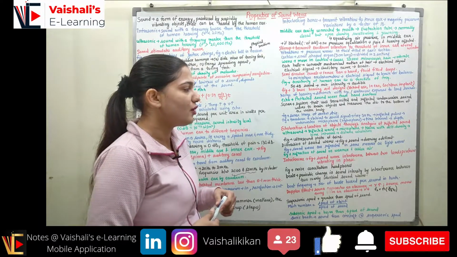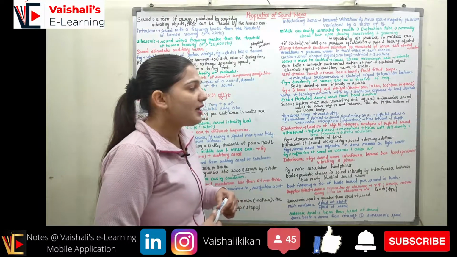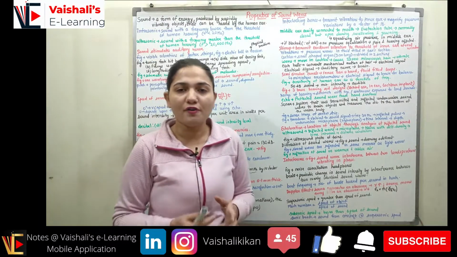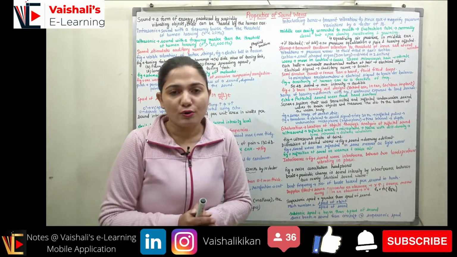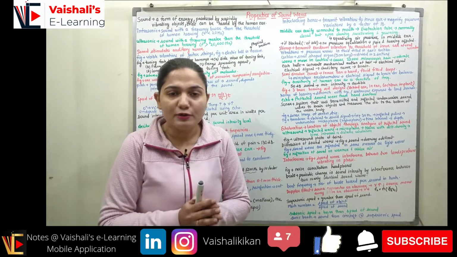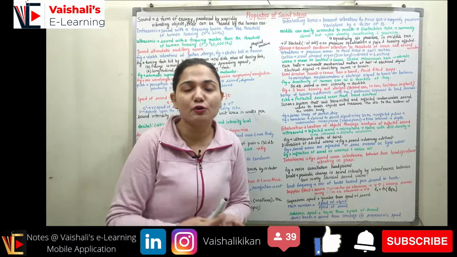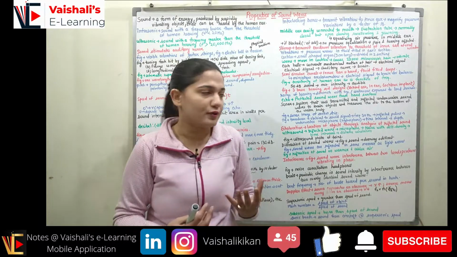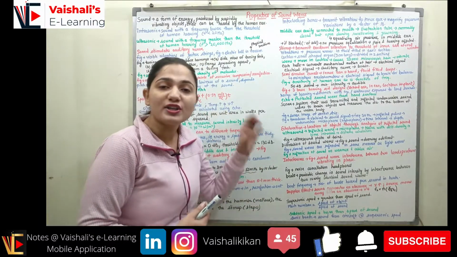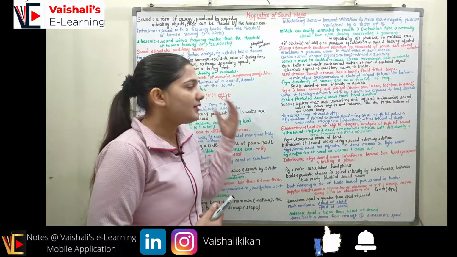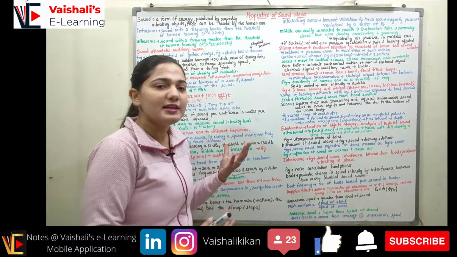Now coming to the phenomenon of echolocation. Echolocation is the location of an object through the analysis of reflected sound. A lot of animals do echolocation, like sharks and bats, to search for their food, right? So echolocation is the location of an object using the reflected sound, using the echo.